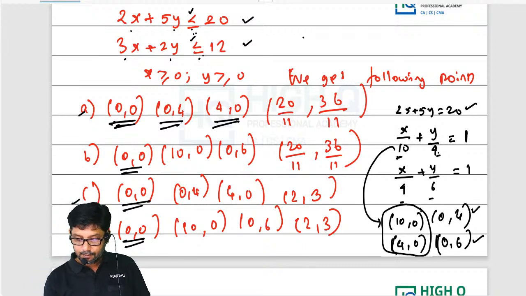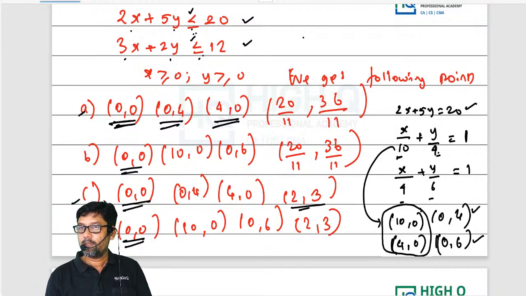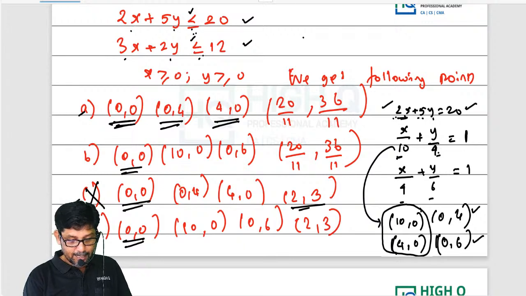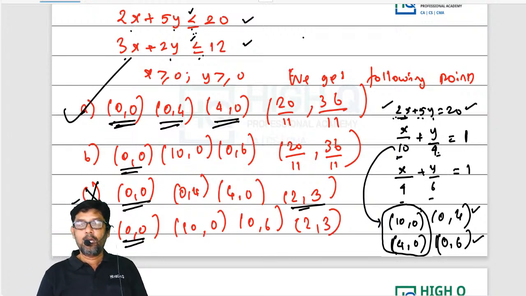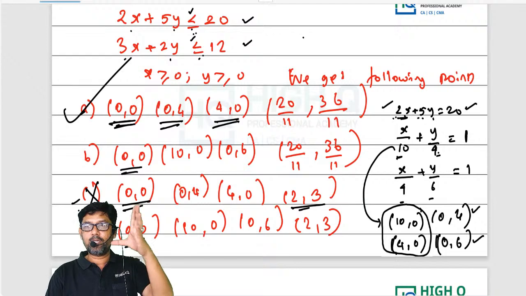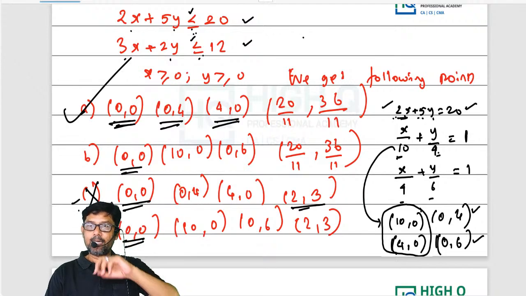Listen here. What is the last point? (2, 3). Substitute (2, 3) in any of the equations. For example, in this equation: 2 twos are 4 plus 5 threes are 15. 4 plus 15 is 19, which is not equal to 20. So this cannot be my answer. Only option A. My dear, when everything is less than or equal to, we need to take the smallest value. When everything is more than or equal to, we need to take the greater value.